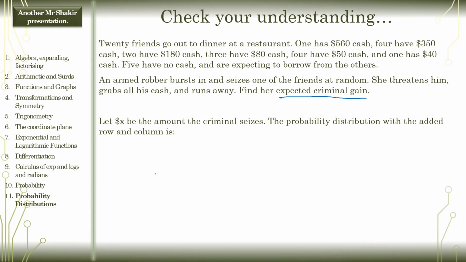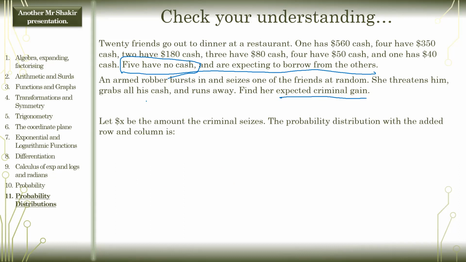So I'm confused. How do you go from borrowing money to a criminal gain? Don't worry about borrowing money. 5 have no cash and are expecting to borrow money from the others. 5 have no cash is the important bit here. Okay, look, the way I would approach this question is as follows. 5 have $0. We're trying to find the expected criminal gain.